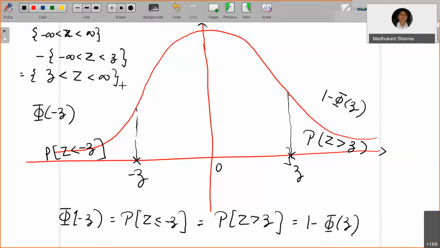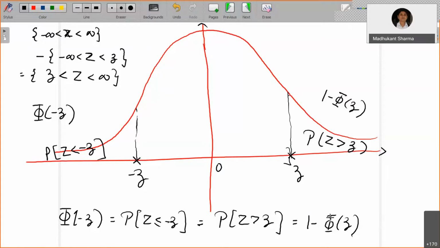And if you look at the bell-shaped curve, which is symmetric about the y-axis, it is clear that the area before x equals to minus Z and after x equals to Z are both the same. So using the symmetry, phi of minus Z is 1 minus phi of Z.